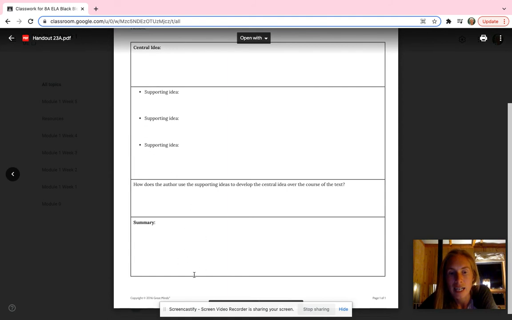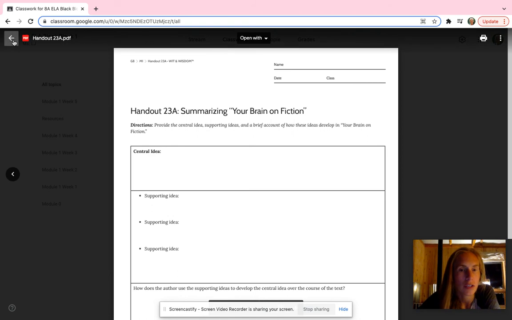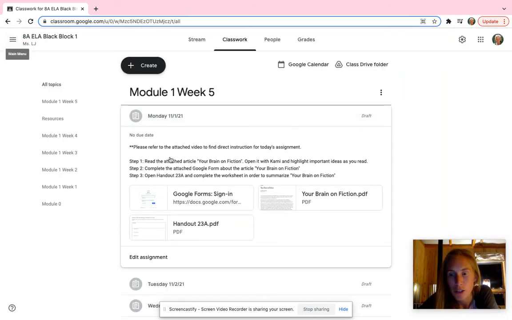And then last, it's going to ask for a summary. For your summary, I would just say write down anything you understood about the article. Write down anything that you think is important about this article. Okay? So that's your third step. When you're done with that worksheet, you are going to want to turn it in, okay, on Google Classroom.